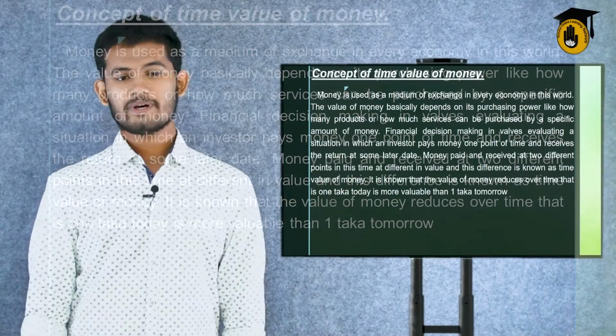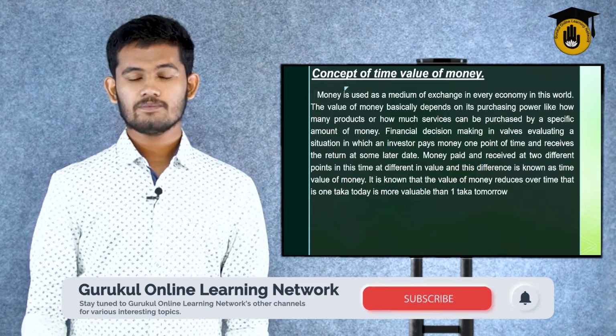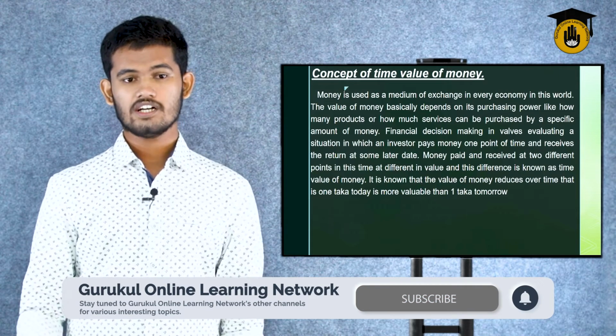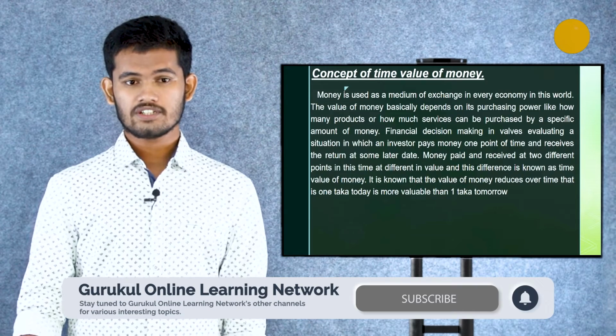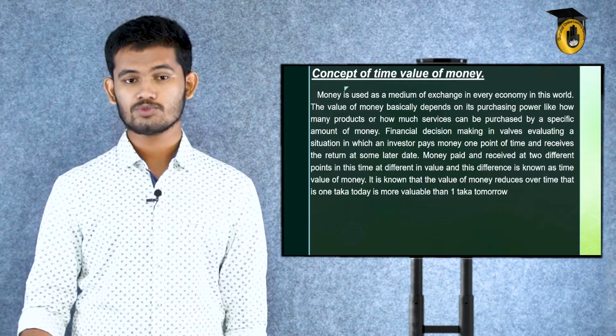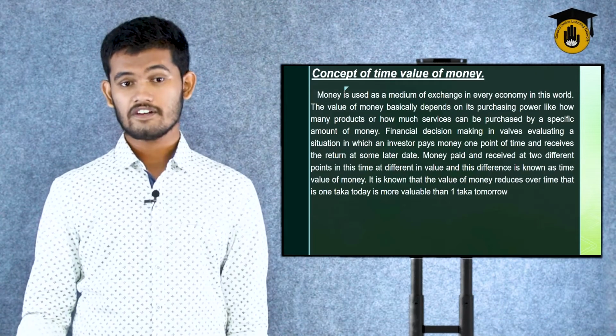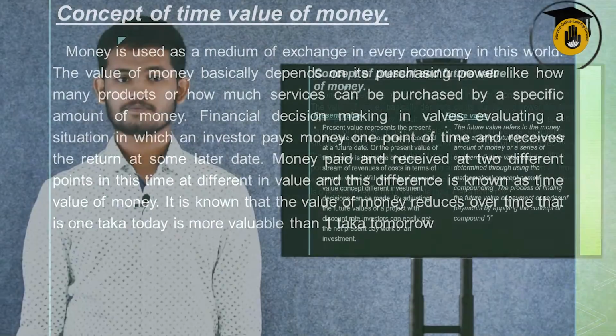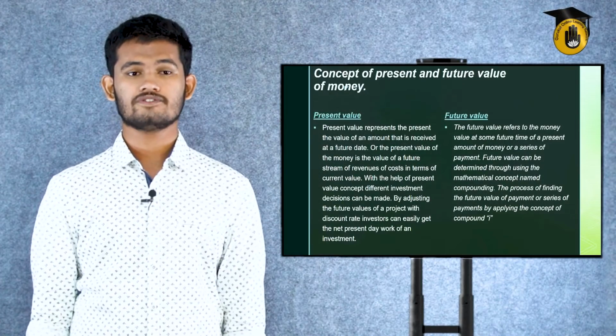Suppose we look back 20 years ago. At that time, when you purchased 1 kilogram of rice, you could almost get it with 30, 20, or even sometimes 10 taka. But let's look now. If you have to purchase 1 kilogram of rice, it almost costs 70, 72, 75, and at the least, it takes 60 taka. So that's how we can tell the difference in the time value of money. Lastly, it's known that the value of money reduces over time, that 1 taka today is more valuable than 1 taka tomorrow.